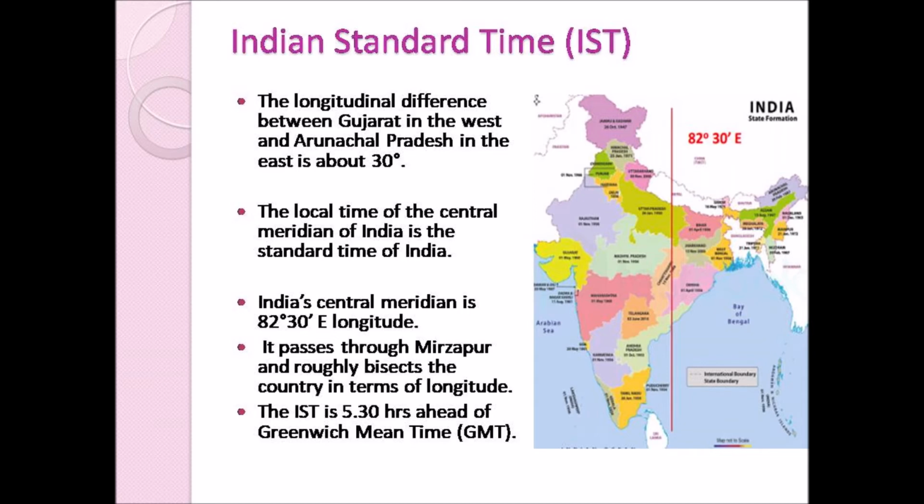This standard time of India, or the Indian Standard Time, is calculated from the India central meridian, which is 82 degrees 30 minutes E longitude. This longitude passes through Mirzapur and roughly bisects the country in terms of longitude. The Indian Standard Time is 5.5 hours, that is 5 hours 30 minutes, ahead of the Greenwich Mean Time.